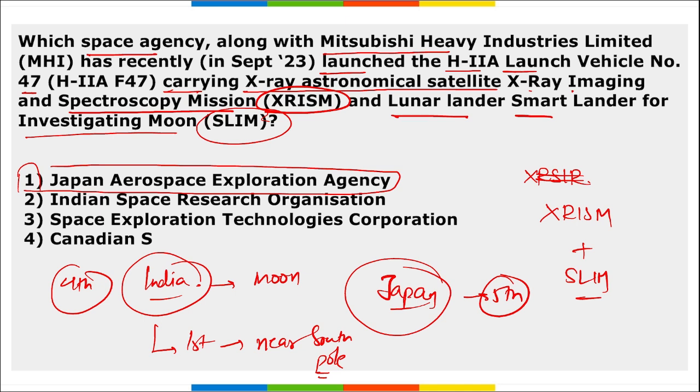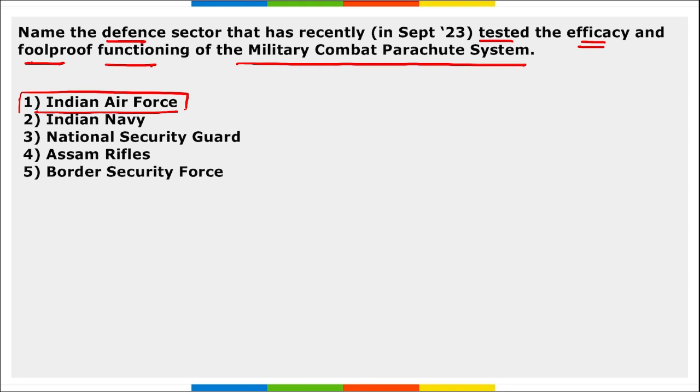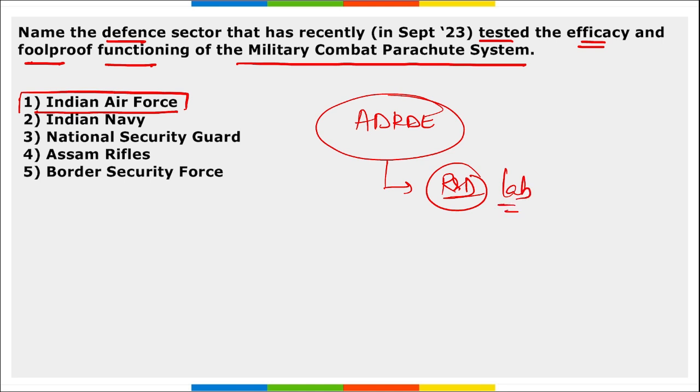Next, name the defense sector that recently tested the efficacy and foolproof functioning of the military combat parachute system. It is the Indian Air Force. They tested the military combat parachute system that is indigenously designed and developed by ADRDE, that is the Aerial Delivery Research and Development Establishment. Correct? And this ADRDE is an arm, or research and development lab, of DRDO. So it was done by the Indian Air Force.